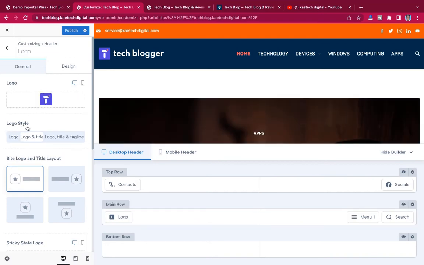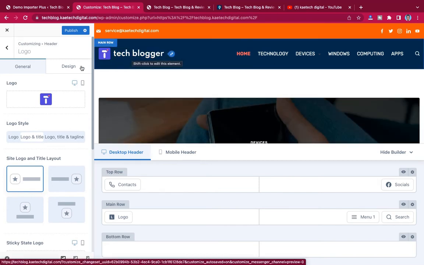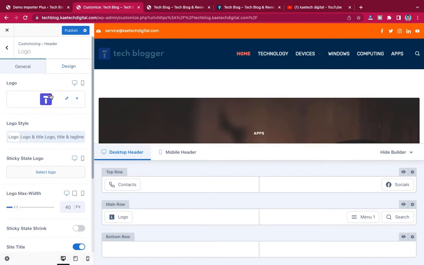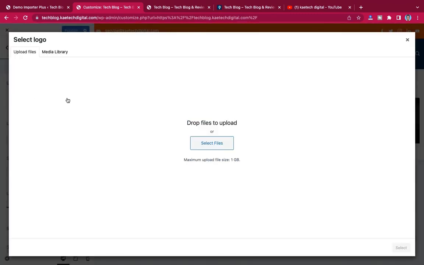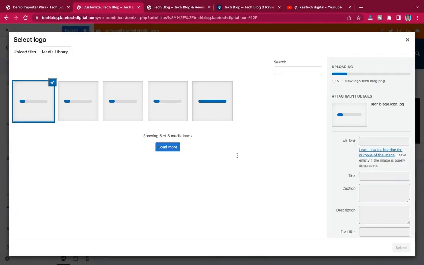Now as you can see, the logo style is over here. They are using text, or logo and title. Okay, but I am not going to use logo and title. I'm just going to use just the logo. So I'm going to delete or edit this one. Okay, and then I would drag in or click over here to select my files. I'm going to select all these logo files over here because I might use some of them.